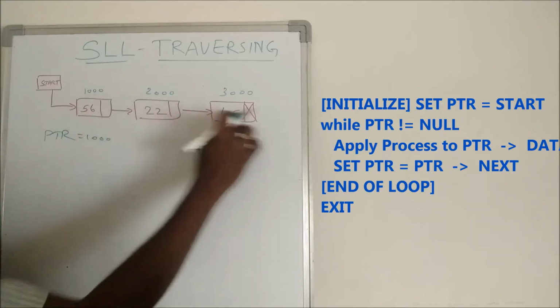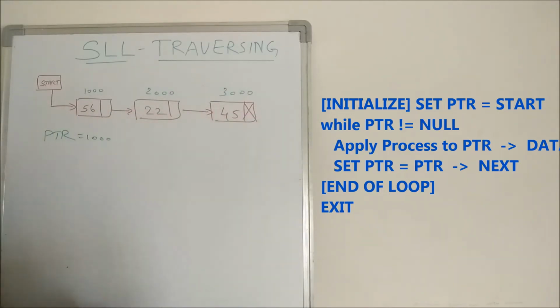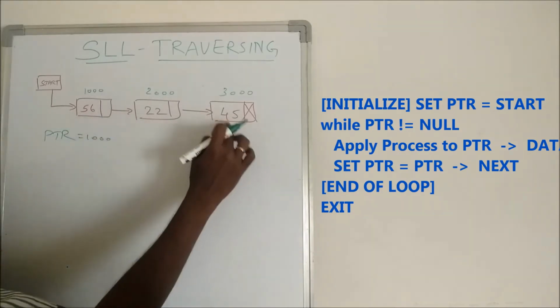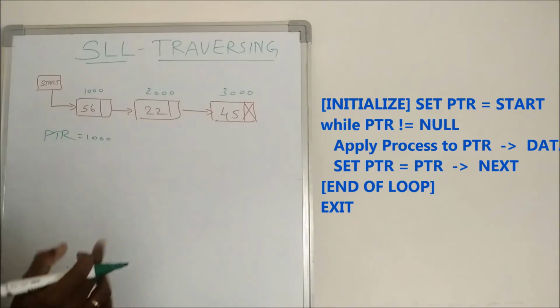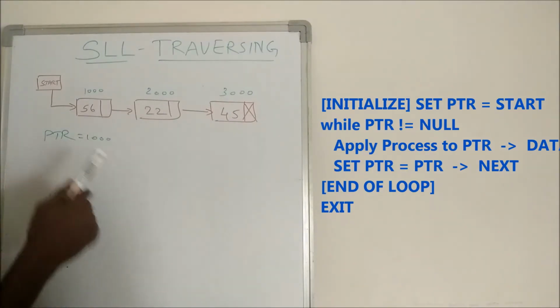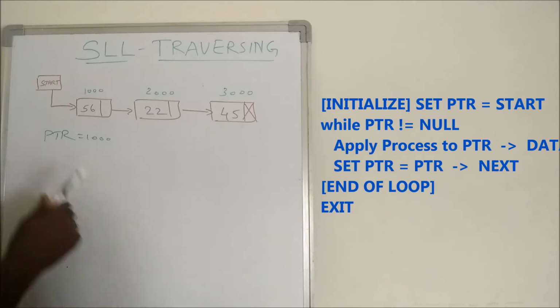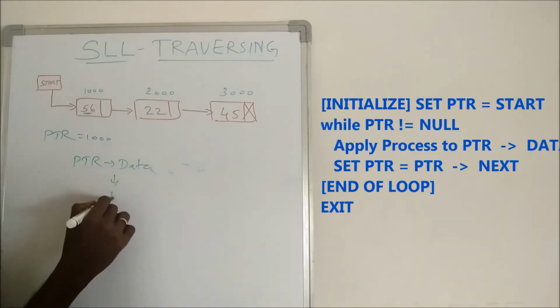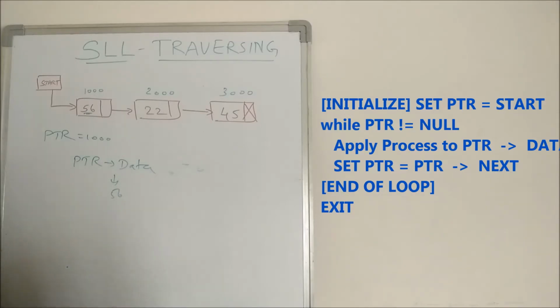Now I want to travel all the nodes. We already saw this in the else part of the creation algorithm. If I want to travel all the nodes till the end, what I am going to do is use a while loop: while pointer not equal to null. Pointer is 1000, so it is not equal to null. Pointer data is now 56. Then apply process to pointer data.